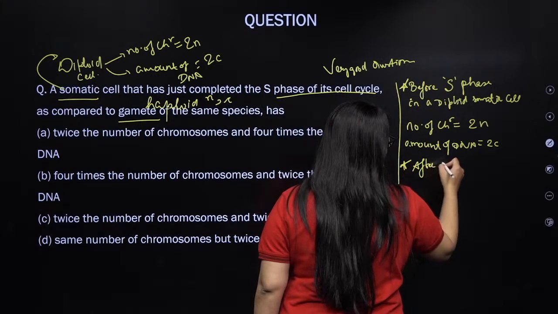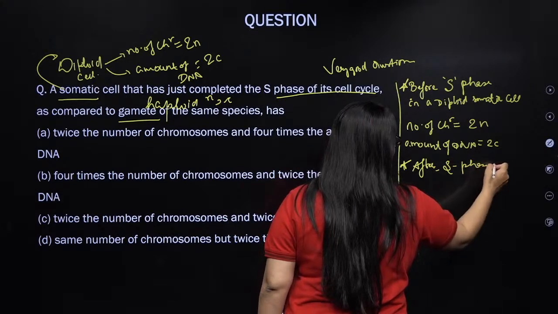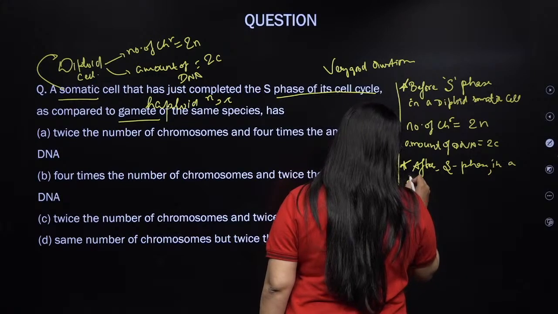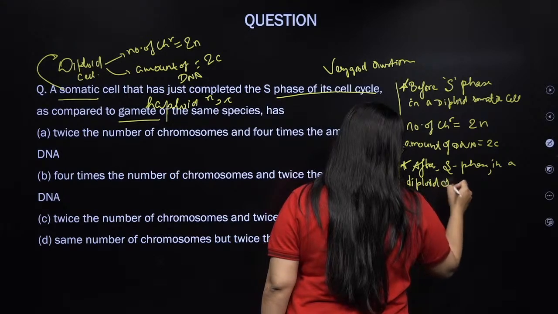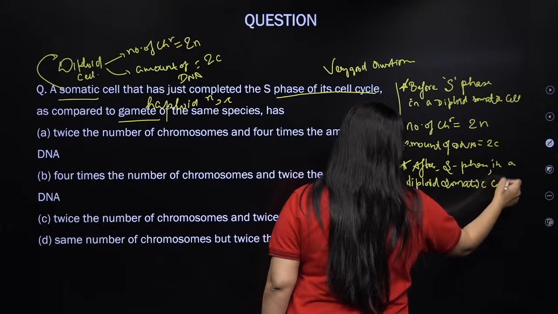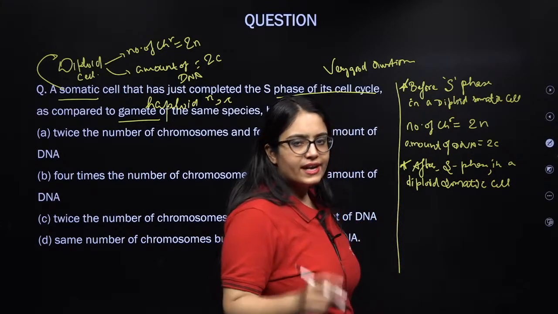After S phase. After S phase क्या होगा? In a diploid somatic cell. Right? So, what happens in S phase? Amount of DNA double.